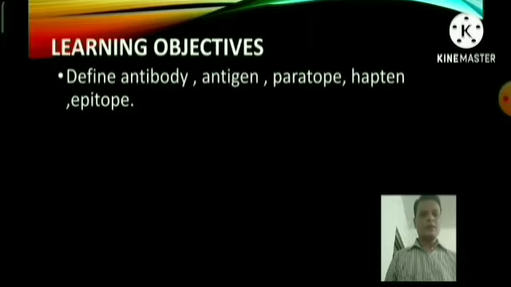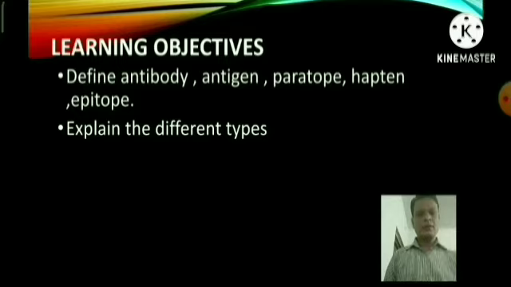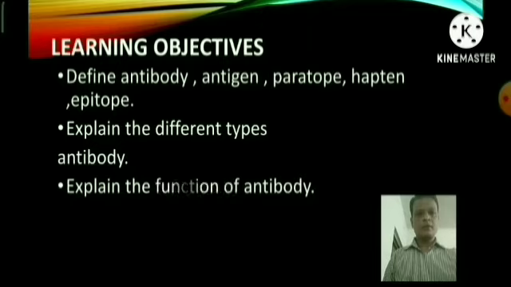Now the learning objectives. After completing today's lesson, students will be able to define some important terms like antibody, antigen, paratope, hapten, epitope. You can also explain the different types of antibody. You can also explain the functions of antibody.